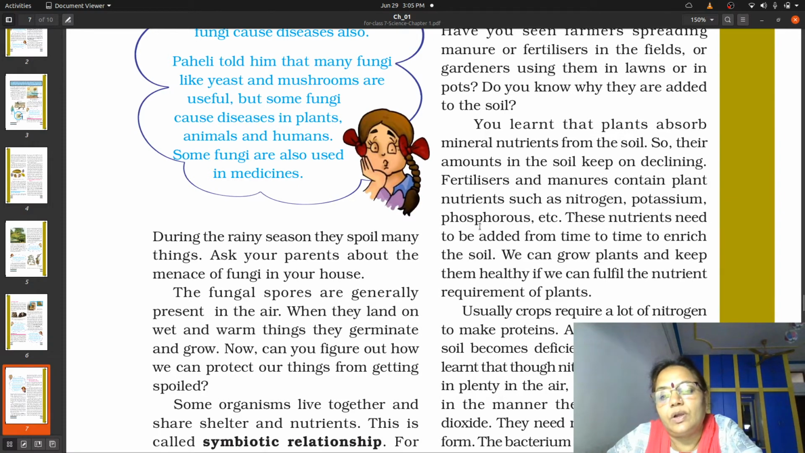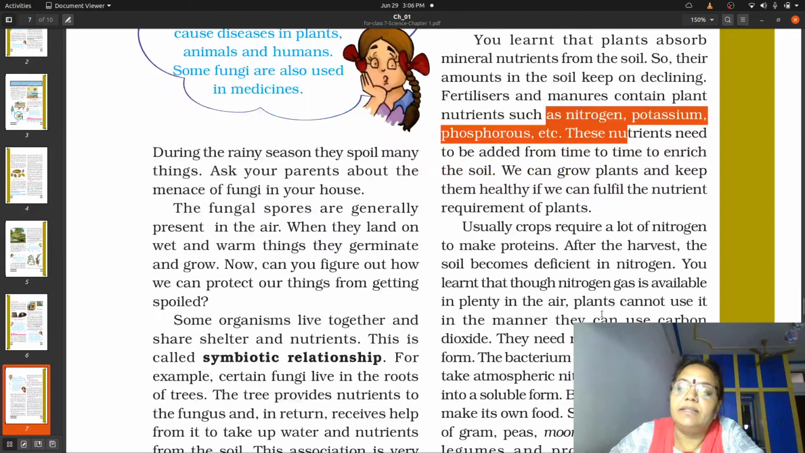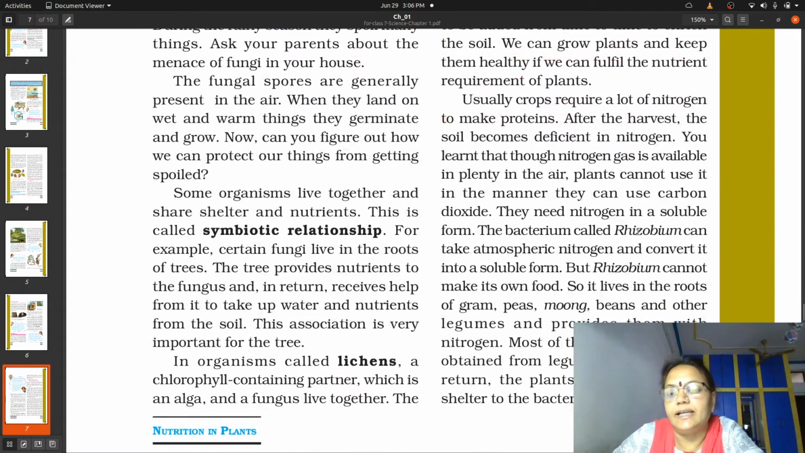Now again and again we are talking about the nutrients. So what are these nutrients which are given to the plants? These nutrients are provided to the plants in the form of nitrogen, potassium and phosphorus. What are the basic three nutrients provided to the plants? Nitrogen, potassium and phosphorus. According to the requirement of the plant, some plants need nitrogen for their growth, some need potassium, and some need phosphorus. So to enrich these plants with extra nutrients, you need to provide them in the form of either manure or fertilizers.